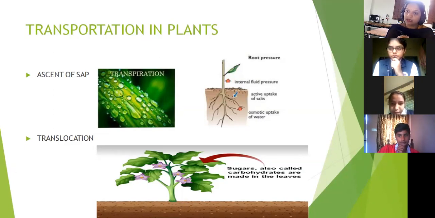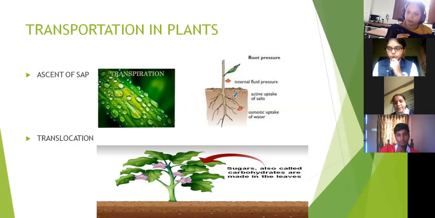What else does the plant need? Only water and mineral is enough for the plant? What else is needed by the plant in order to grow, in order to increase its size? Sunlight. Sugar. Carbohydrates. Very good. As human beings, even plants need food for their growth, for their proper development.